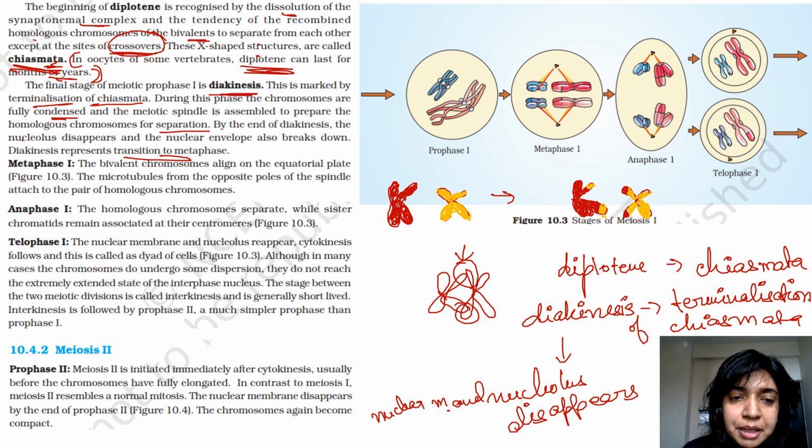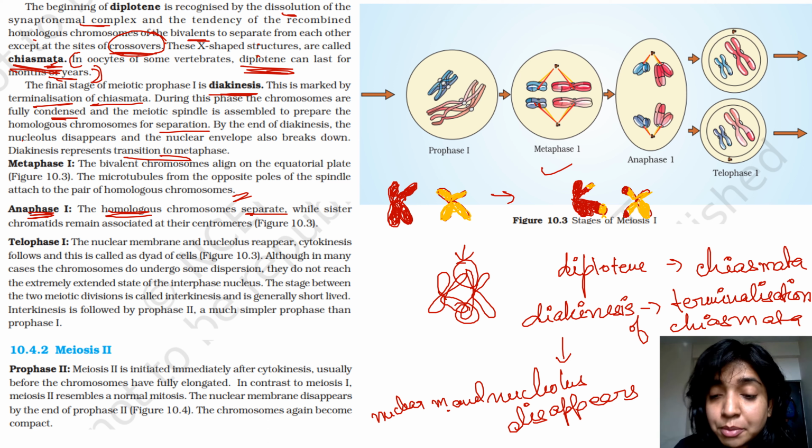In metaphase 1, what happens is the bivalent chromosomes align on the equatorial plate, as you can see over here. The bivalent chromosomes align on the equatorial plate. The microtubules from the opposite poles attach to the pair of homologous chromosomes. These are the microtubules. They have attached to the centromeric region of the homologous chromosomes via spindle fibers. So in anaphase, the homologous chromosomes separate.